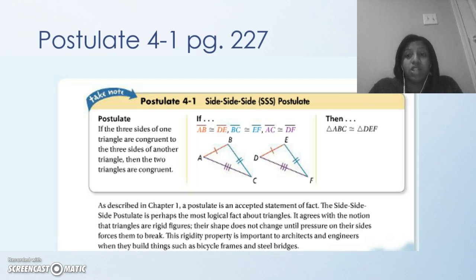So that first postulate is side, side, side. Basically, if all the sides of the triangle are congruent to the sides of the other triangle, then the triangles are congruent. And remember, these markings mean they're congruent. One line: AB is congruent to DE. Two lines: BC is congruent to EF. Three lines: AC is congruent to DF. Therefore, triangle ABC is congruent to triangle DEF.